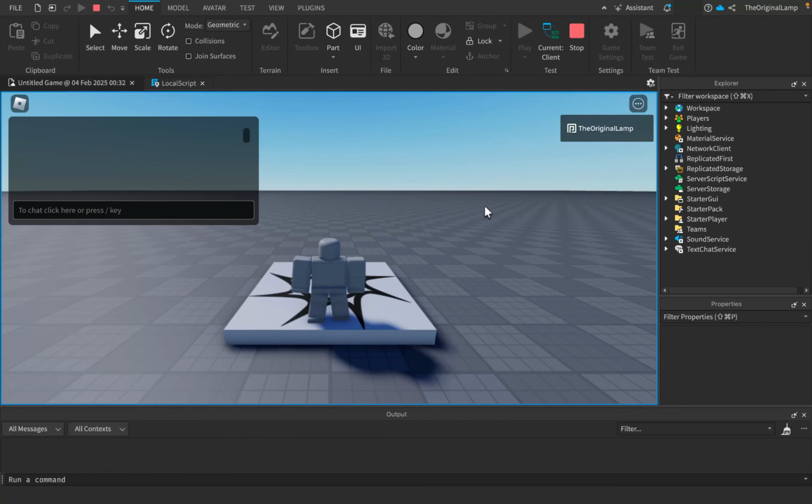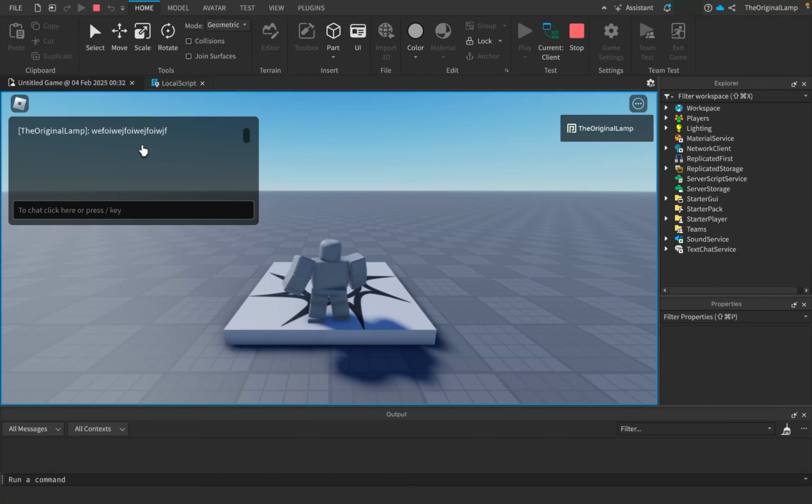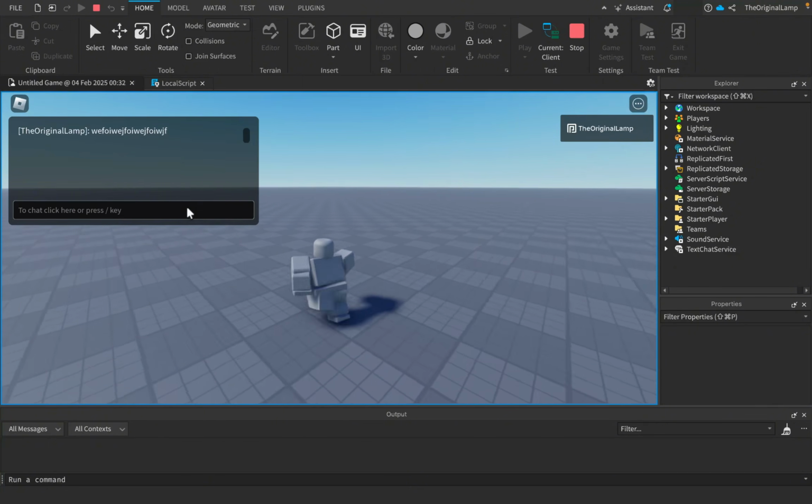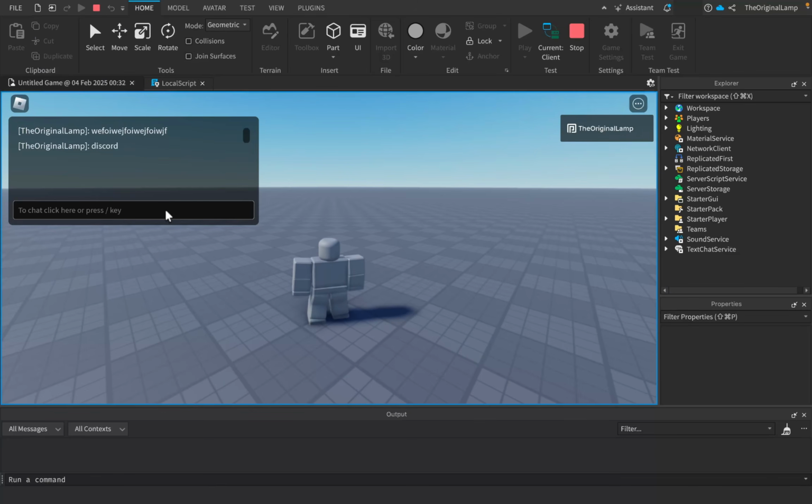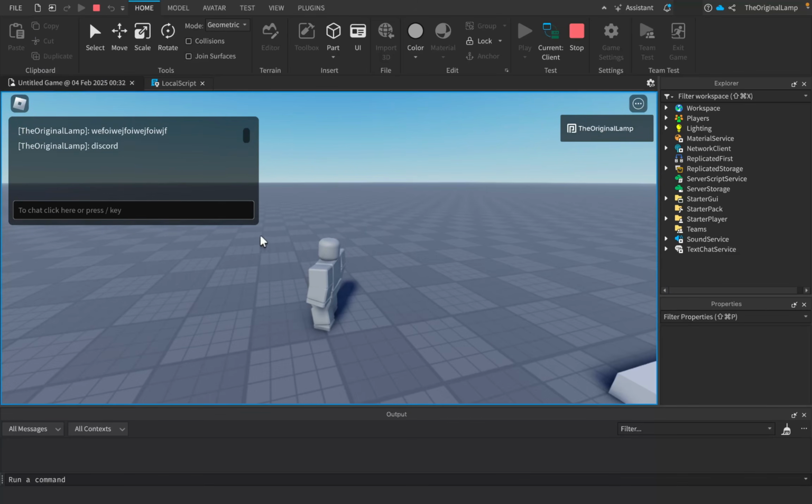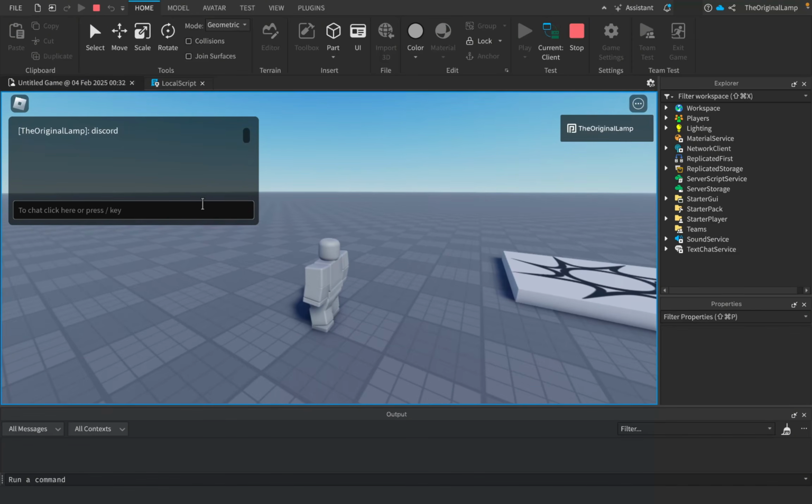So let's try this out. If I hit the / key, and let's say I type in some stuff. Now, if I click away, nothing's going to happen. Oh, there we go. But if I hit enter, look at that. Very nice. And then after 10 seconds, it should go away. If I type something like Discord, obviously, this is Studio, so everything is allowed. I can say anything. And look at that. The top message disappears. This one's going to disappear soon as well.